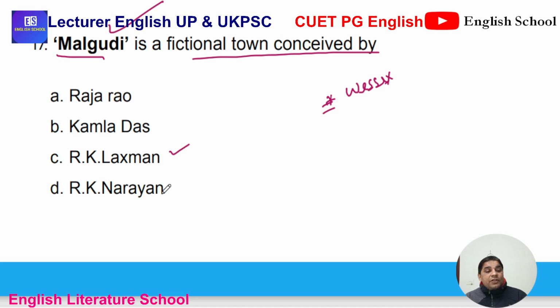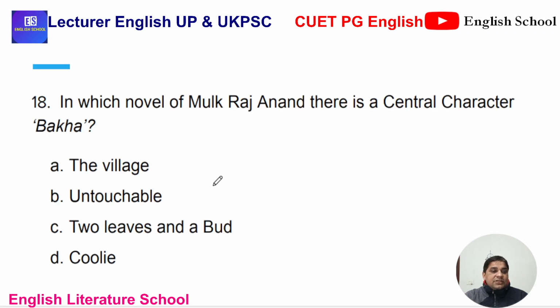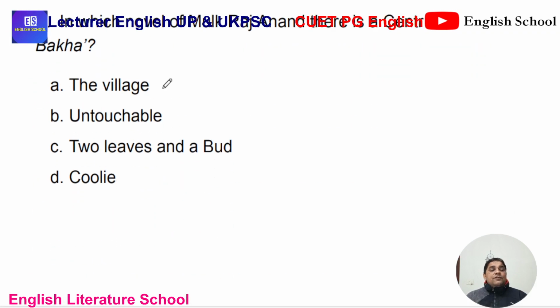Narayan was a novelist, and popular, and he has used Malgudi as a fictional city in his fictions, and it represents a regional place somewhere in South India. R.K. Narayan conceived Malgudi as a fictional town. That is the correct answer. In which novel of Mulk Raj Anand is there a central character?